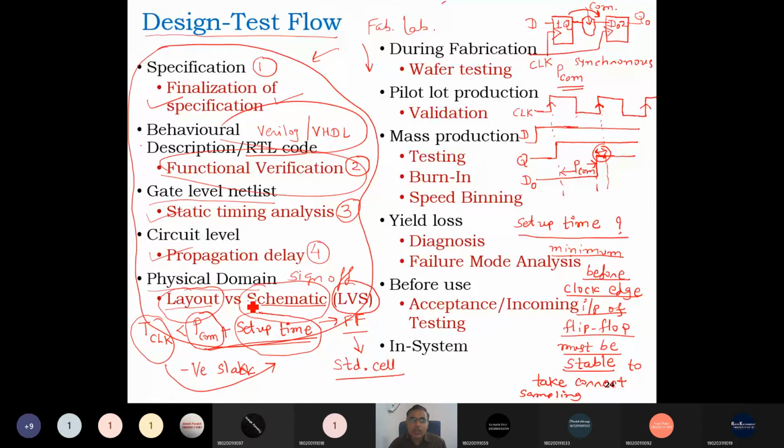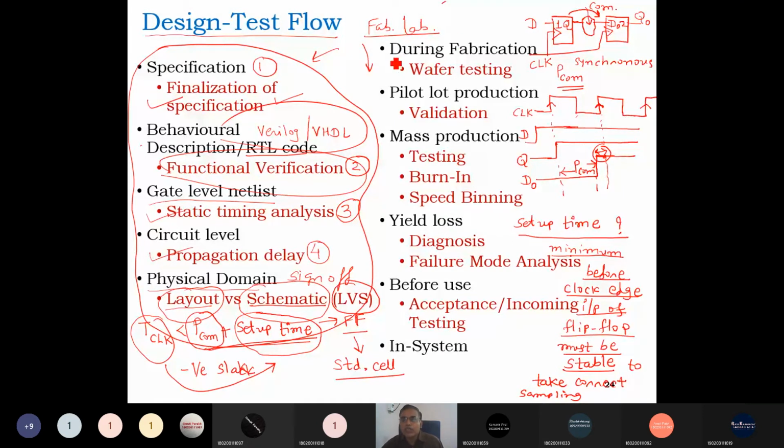After converting into the layout, we have to verify that the simulation result before the layout and the simulation result after the layout match. And once it's complete, then we send that GDS2 file to the fabrication lab. Right? Then the fabrication process, most of it is an automatic process and does not require any human intervention. So it is a directly computerized fabrication process.